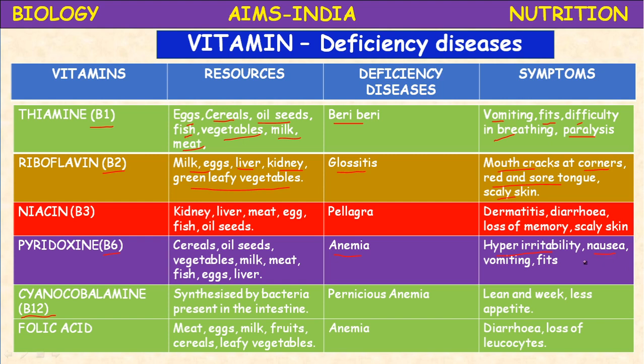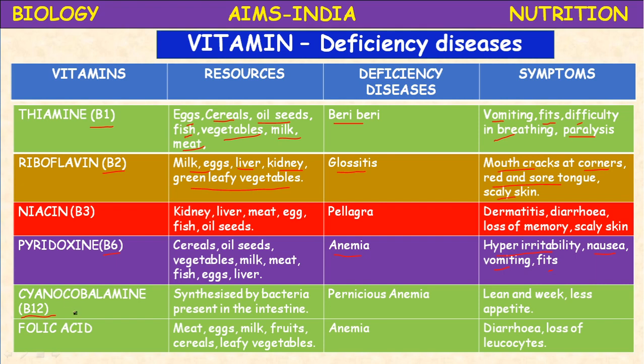Nausea, running nose, always water comes from the nose. Next, vomiting and fits, convulsions. These are the symptoms of pyridoxine deficiency. Anemia means weakness, that is another symptom, but fits, vomiting and nausea are the common symptoms of deficiency of pyridoxine or vitamin B6.